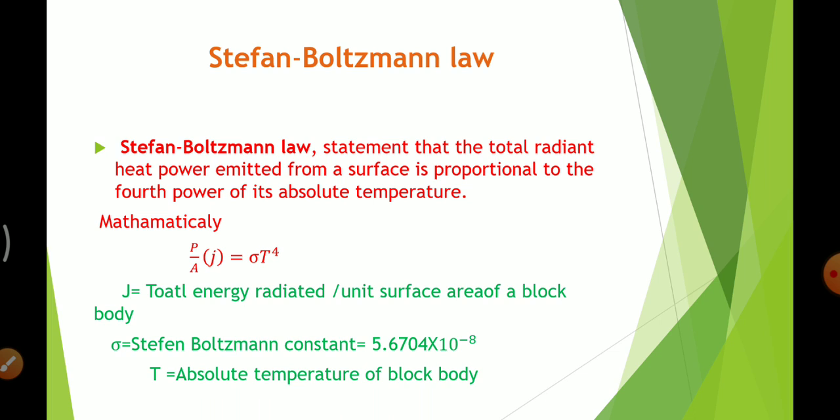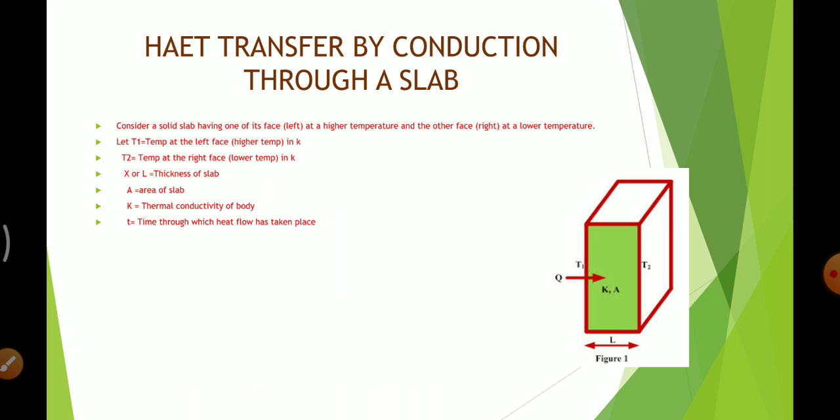Today we are going to learn about Stefan Boltzmann law. So what does this law state? This law states that the total radiant heat power emitted from a surface is proportional to the fourth power of its absolute temperature. Means the total amount of heat emitted from any substance compared to the heat emitted by a black substance. Let me explain with one more example.